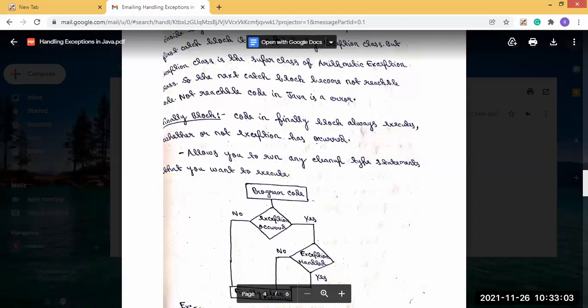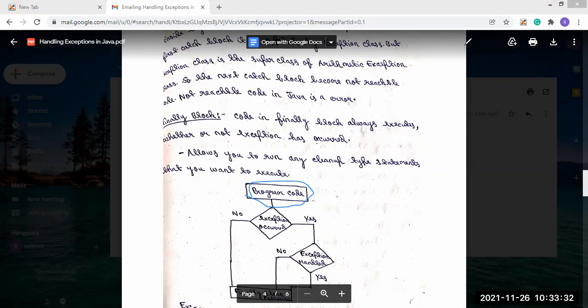So if you want to execute code always, then you should put that code into the finally block, and it allows you to run any cleanup type statements that you want to execute. Now let's say this is a program, see the flowchart. Is an exception occurred?